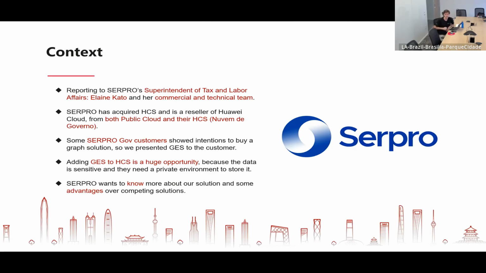So adding GES to HCS is a huge opportunity, as we can see here, right? Because the data is sensitive, we're talking about governmental customers, and they would like to store the data inside a private cloud, SEPRO's private cloud, right? So they want to know more about our solution and the advantages over other competitors or graph solutions.